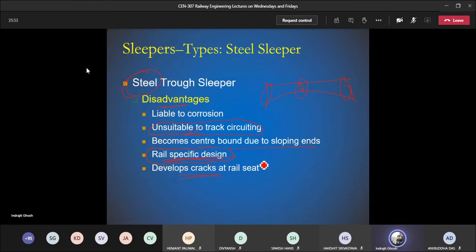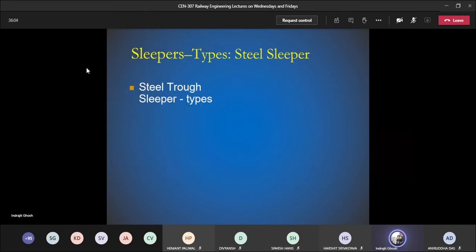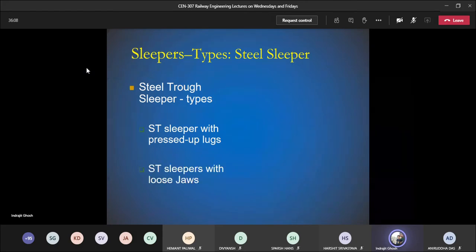Okay, and the rail seat will obviously have a slope of 1:20. So there is development of crack at the rail seat. So there are two types of steel trough slipper. Let us see them one by one.